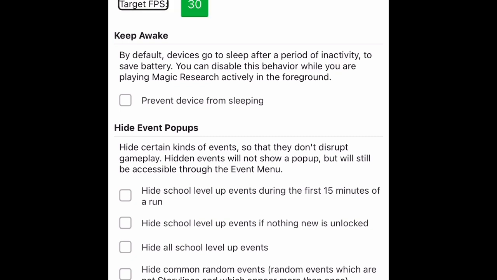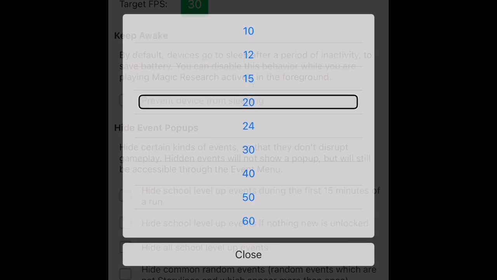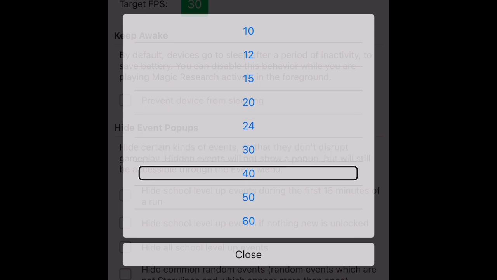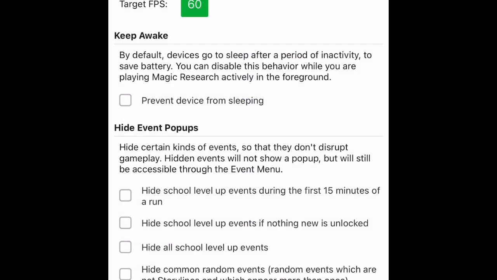30. Combo box. Target FPS. Keep awake. Heading. Target 30. Combo box. I'm going to set it higher. Performance. Heading. Options. Heading. Performance. Events. Options. Heading. Keep awake. Heading. Target FPS. 30. Combo box. Let's double tap. 30. 10. 12. 15. 20. 24. 30. 40. 50. 60. Close. 60. Let's go for 60. Menu. Button. All right. Don't know if frames per second is going to matter to me.